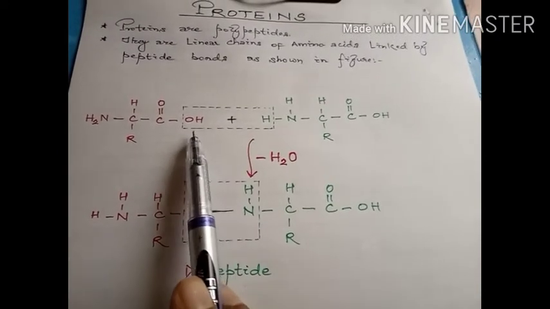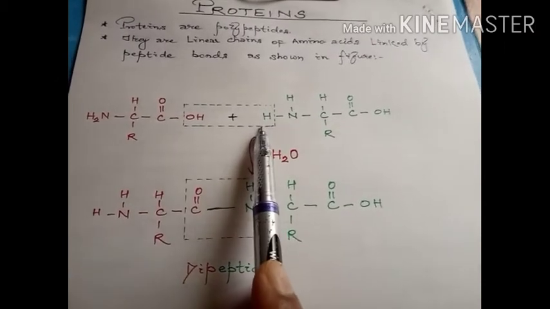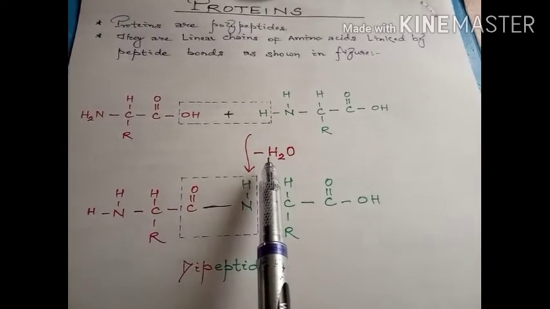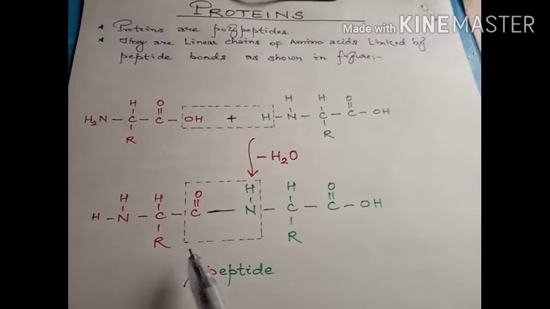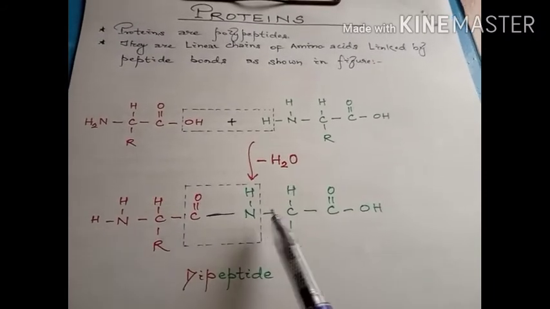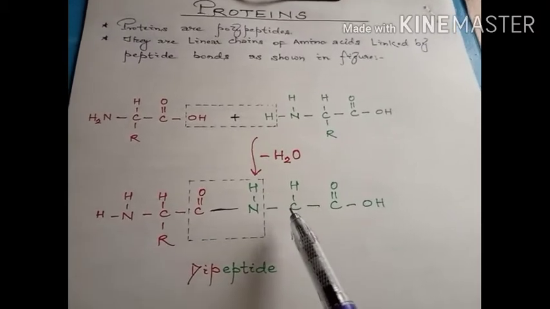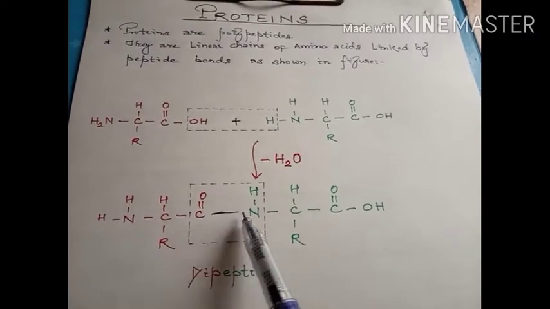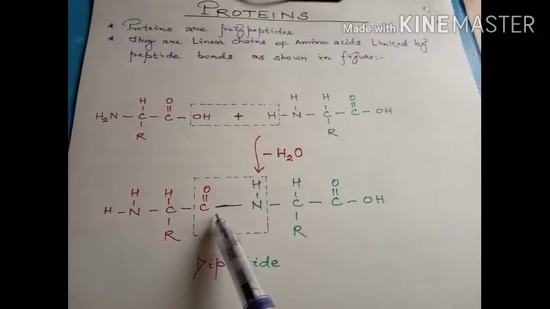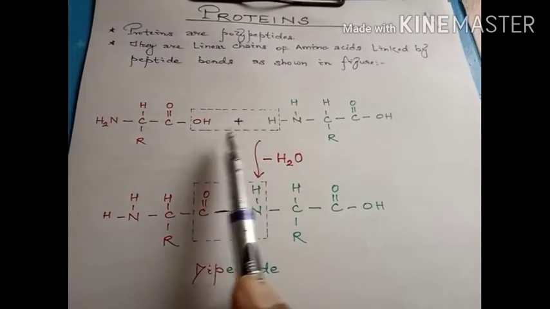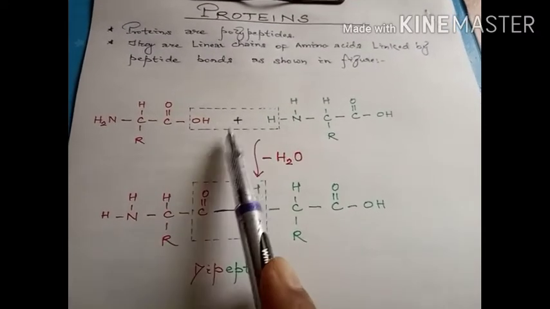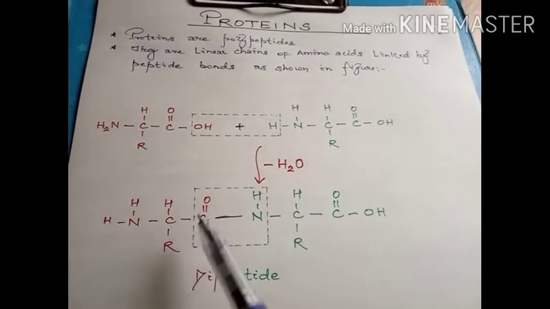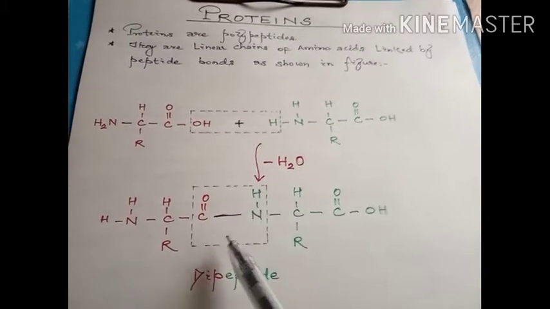So we can observe the OH from the first amino acid and the hydrogen atom from the second amino acid get eliminated in the form of a water molecule to form a peptide bond, and thus this compound is formed by the addition of two amino acids. So it is called a dipeptide, and the bond which has been formed here is called the peptide bond, which is the CONH bond. By the removal of the OH and the H, we can see C double bond O, and it will bond with the nitrogen and hydrogen. Like that it will form the CONH bond, which is called the peptide bond.